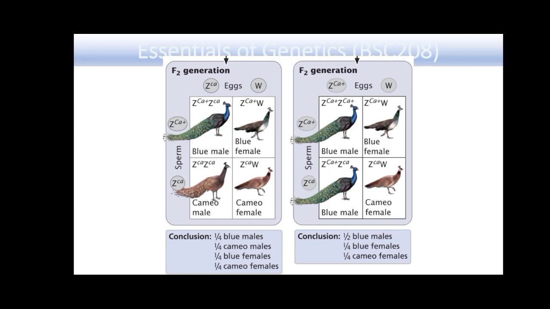So this is also a very easy cross, you can easily understand this.